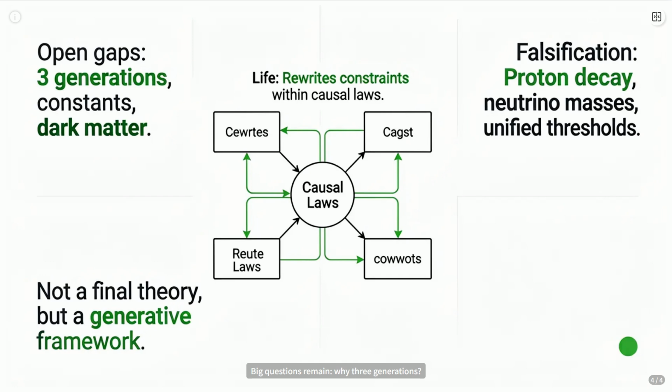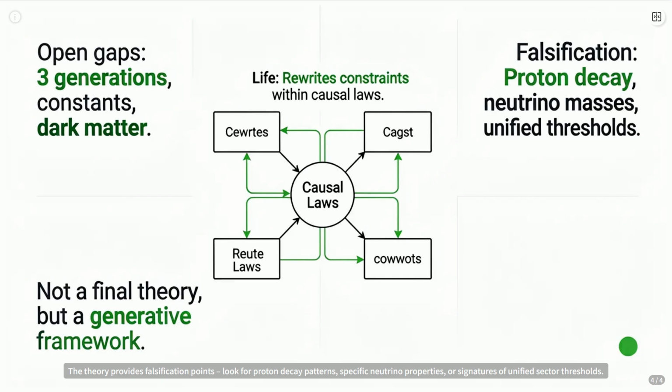Big questions remain. Why 3 generations? Why these specific constants? What about dark matter and the cosmological constant? These gaps are explicitly highlighted. The theory provides falsification points. Look for proton decay patterns, specific neutrino properties, or signatures of unified sector thresholds. If experiments contradict these, the framework needs revision.